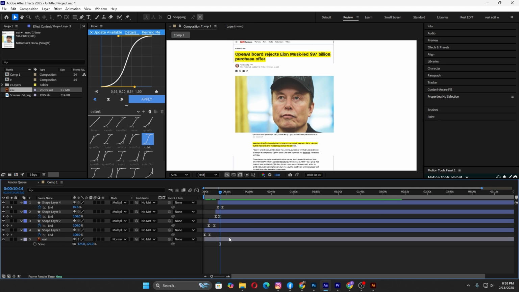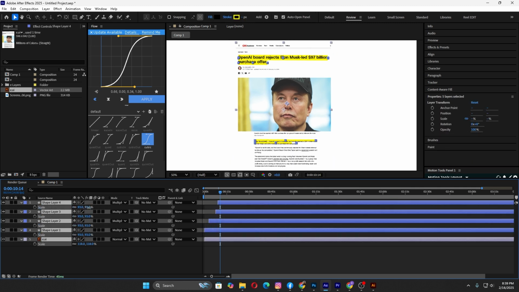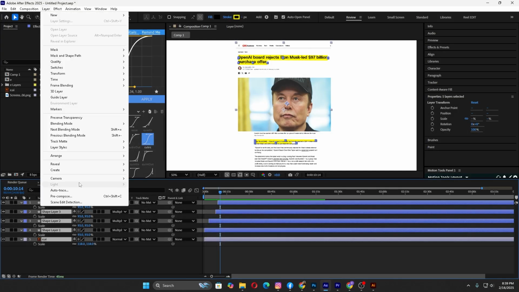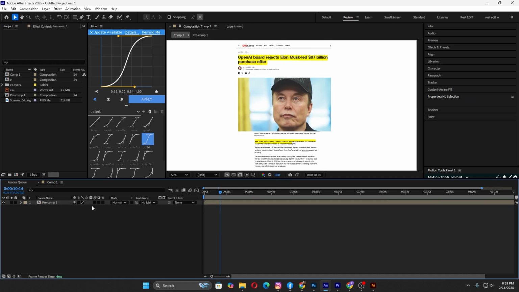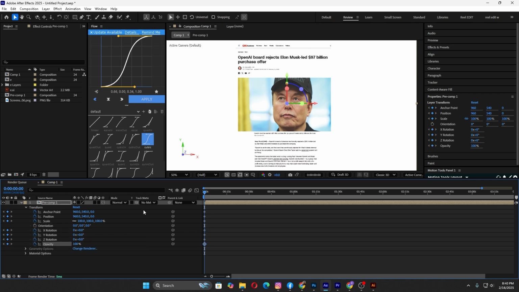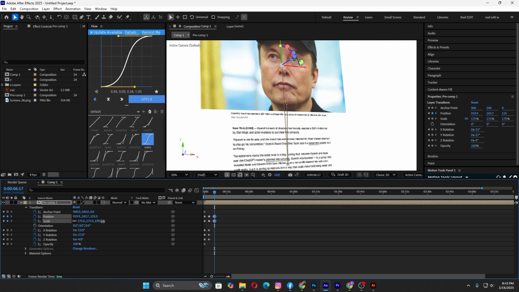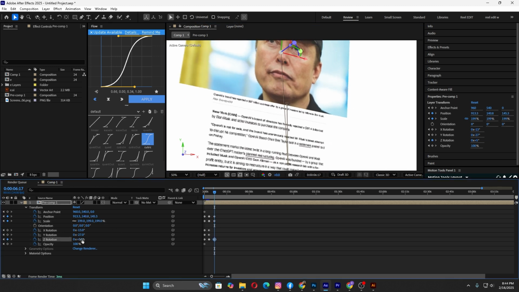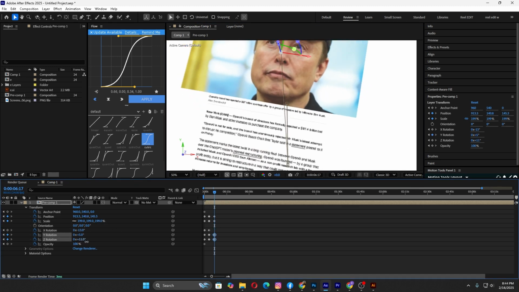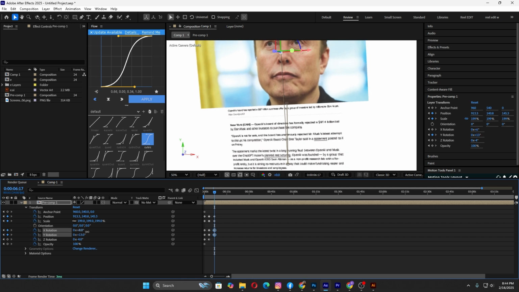Next, select all the shape layers and pre-compose them. Ctrl+Shift+C. Make the pre-comp 3D by enabling the 3D switch and open all keyframe options. Select all keyframes and adjust the X, Y, and Z positions to create the desired animation effect.